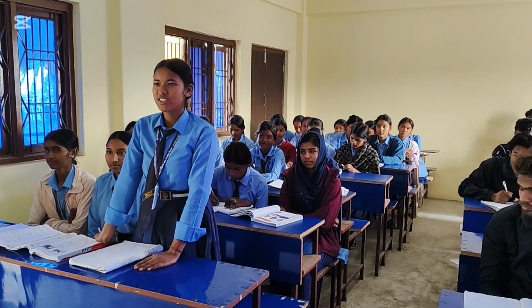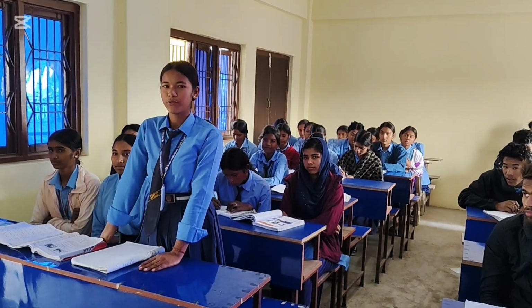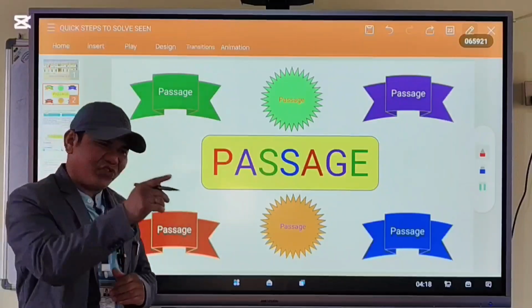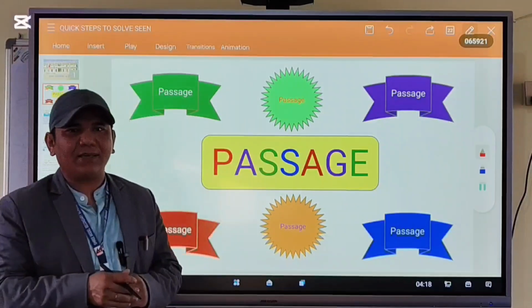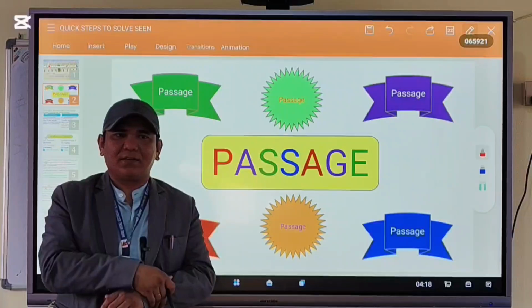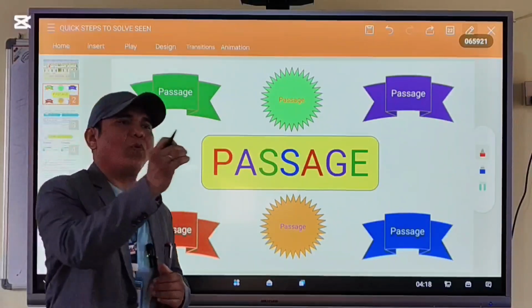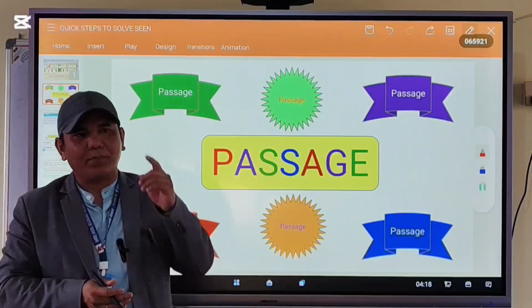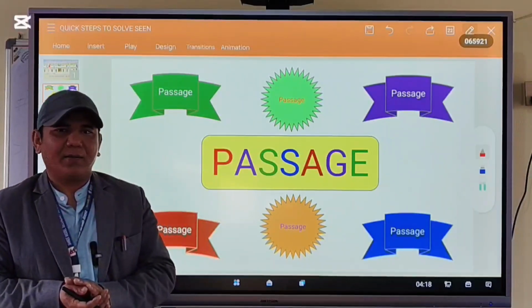A seen passage is a kind of writing the student have studied from the book. Exactly. A seen passage is a reading text that the student have already studied before the exam from the textbook. Okay?